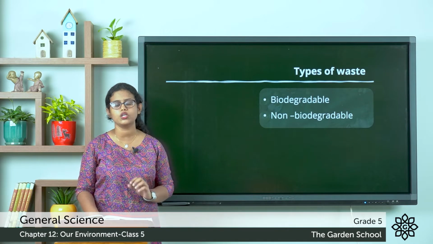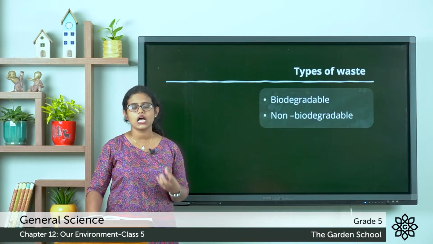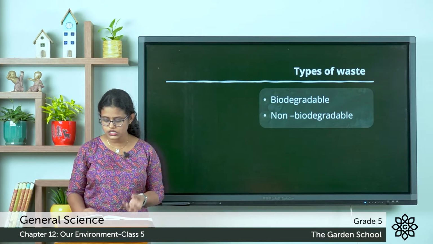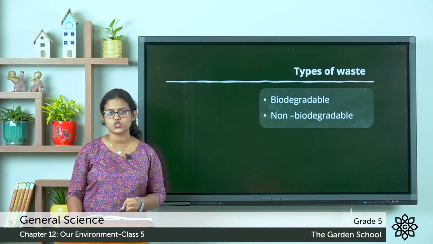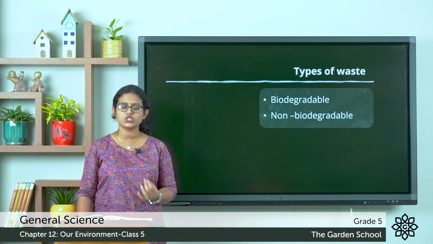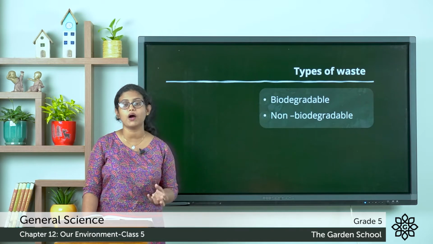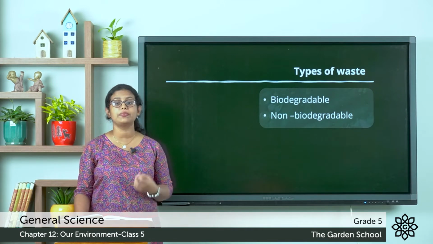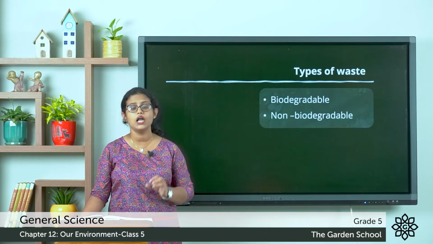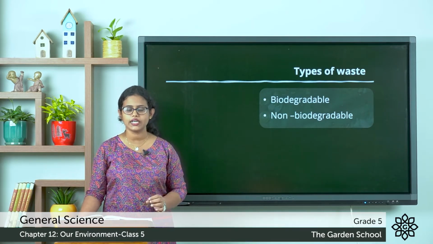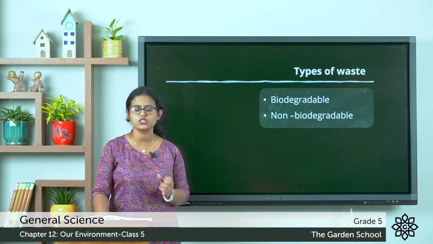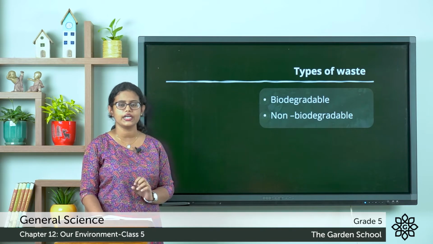The next type of waste is non-biodegradable waste. So what are non-biodegradable wastes? These are wastes that do not get degraded in the soil. That is, they do not break down naturally. They remain in the soil for many years. So such types of waste, we call non-biodegradable waste. For example, plastic, glass, all these are non-biodegradable because they do not degrade. They remain in the soil for many years.